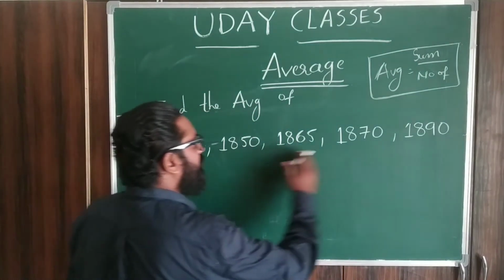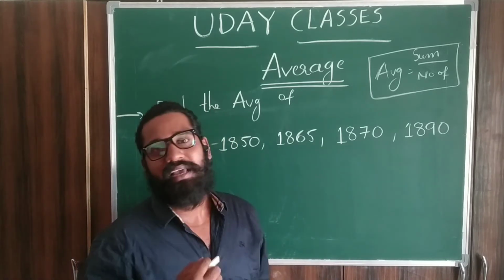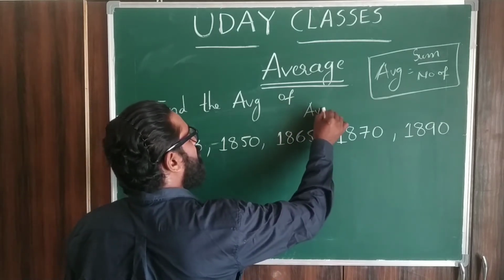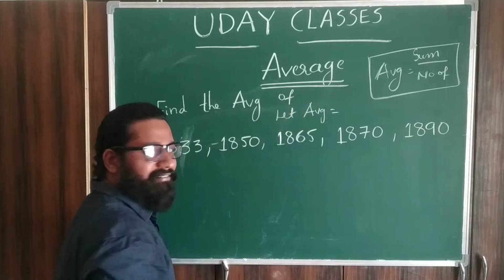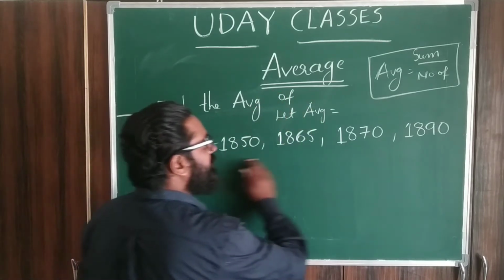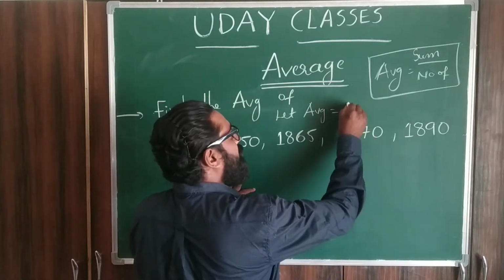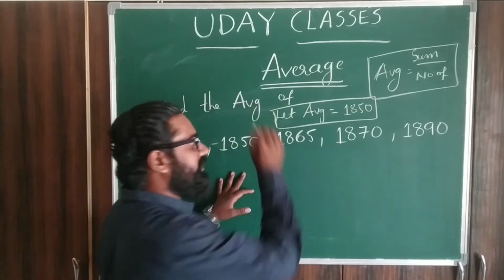When these types of numbers are given, you can just assume one number as the average. For example, let the average be, everything here is in the 1800 series, suppose I take 1850. I am taking one number as the average.